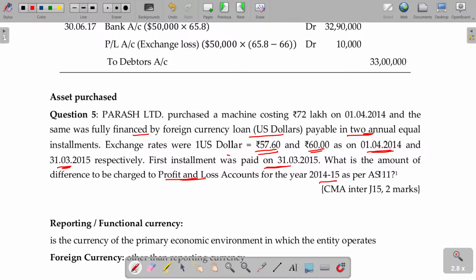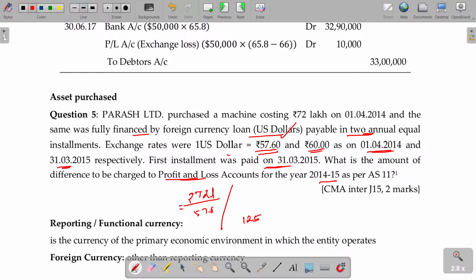Okay. Now, 72 lakhs, what could be the dollars purchased or borrowed? By that time, 57.6 rupees will be per dollar's worth. The number of dollars borrowed being, come on, $1,25,000.